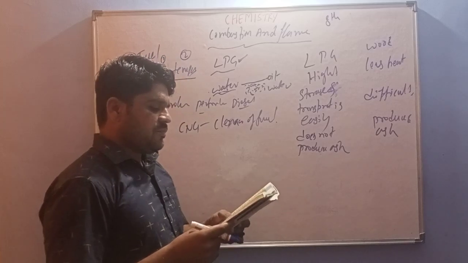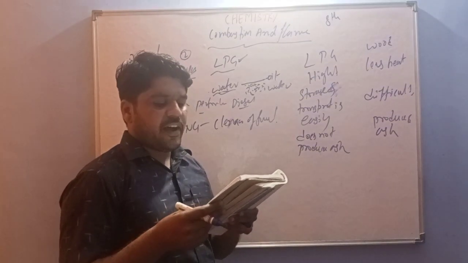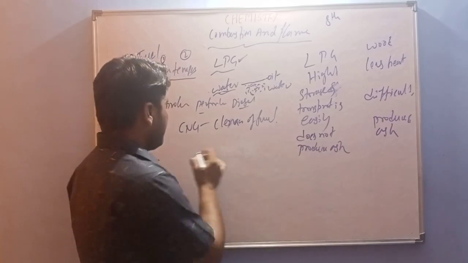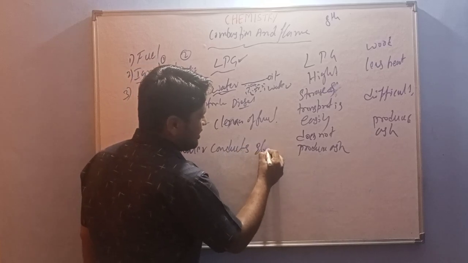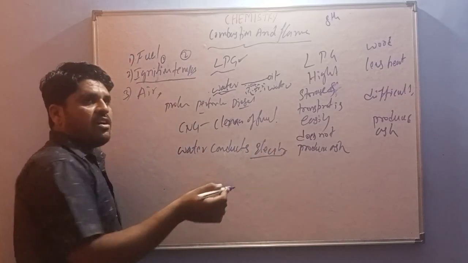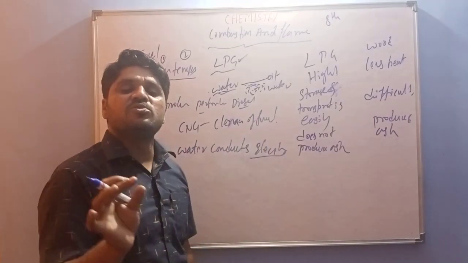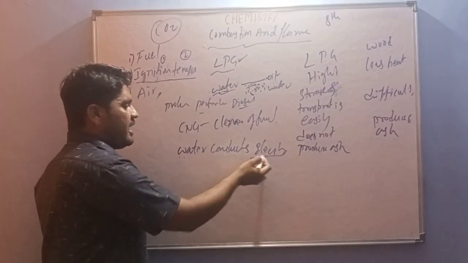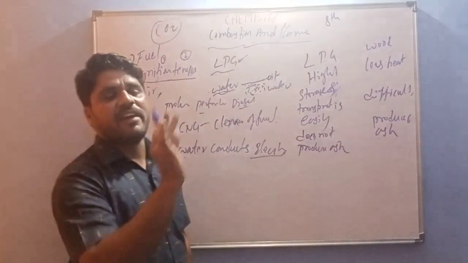Next is the fifth one. Give reasons: water is not used to control fires involving electrical equipment. Why? Because water conducts electricity. When electrical equipment catches fire, you have to use carbon dioxide gas. If you use water, it is dangerous, because the electricity is conducted through the water. This is dangerous to the person who extinguishes the fire.